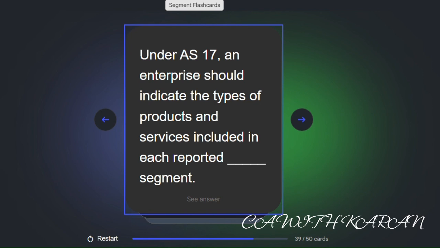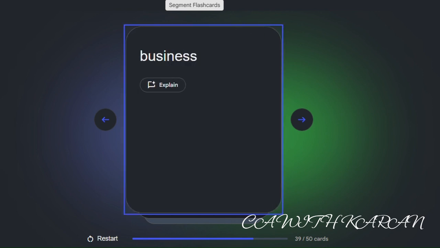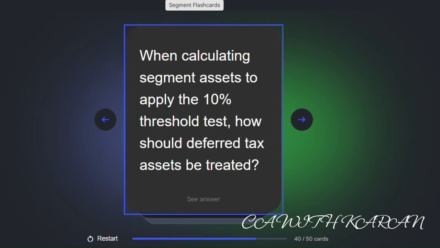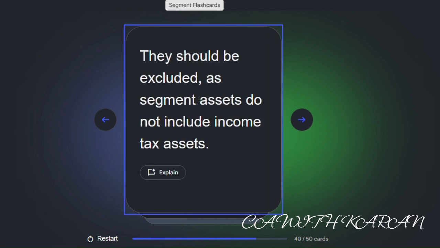Under AS 17, an enterprise should indicate the types of products and services included in each reported business segment. When calculating segment assets to apply the 10% threshold test, how should deferred tax assets be treated? They should be excluded as segment assets; do not include income tax assets.